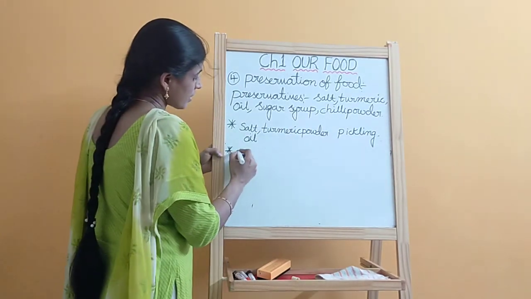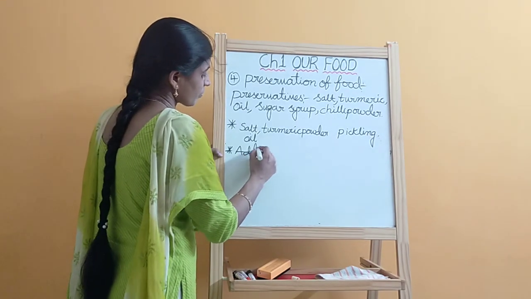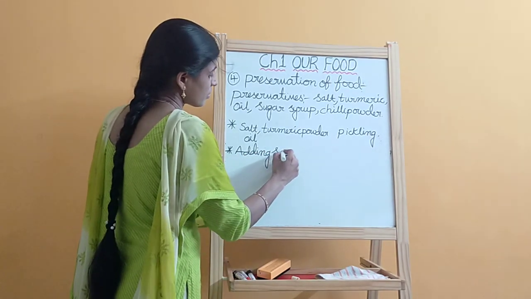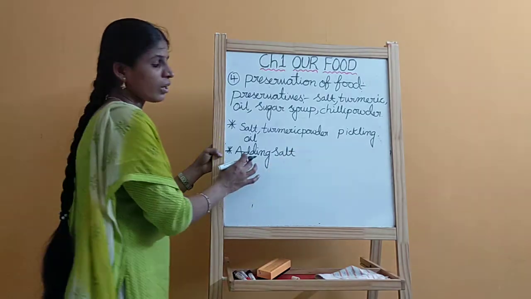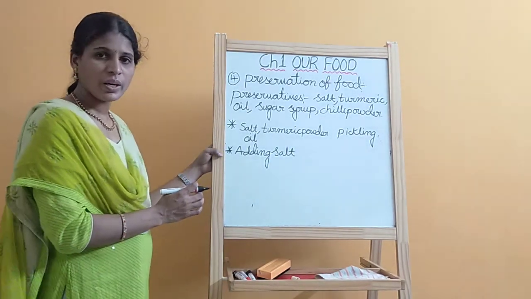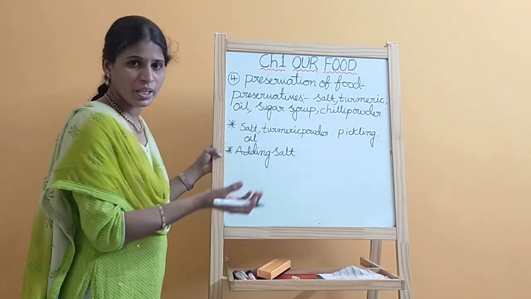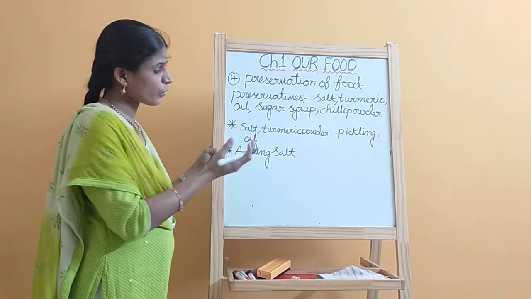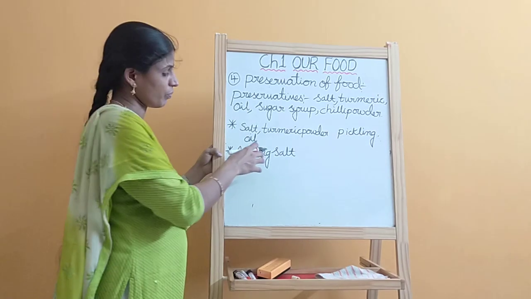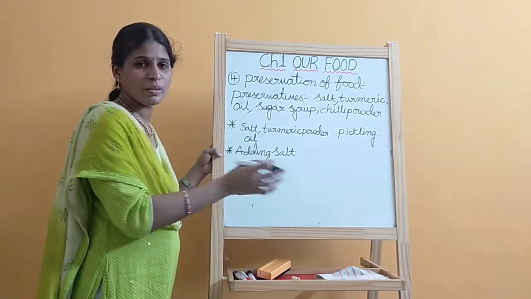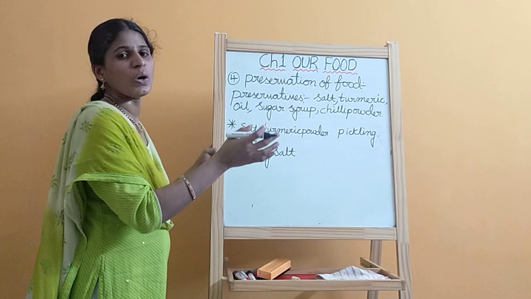And next one is adding salt. Salt is also one of the preservatives, and for some vegetables, after cutting they are mixing them with salt and keeping them aside, and they store for a long time.